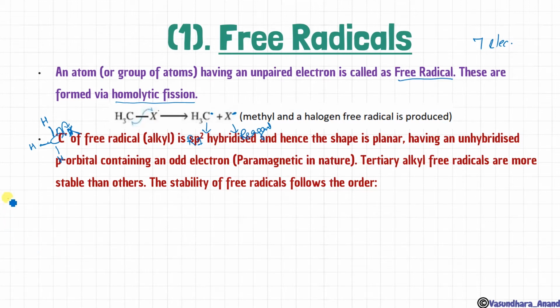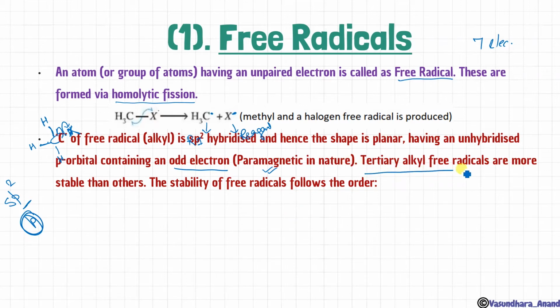Yes, tertiary alkyl free radicals are more stable than others. The stability of free radicals follows that order. The tertiary alkyl free radical is the most stable among the primary and secondary free radicals. Tertiary has more stability than secondary, than primary. This one is primary, and this one is called 0 degree, or super primary.